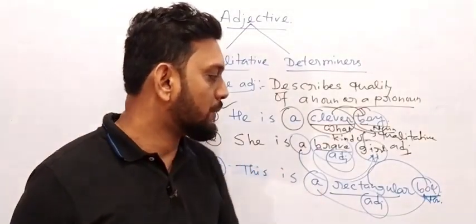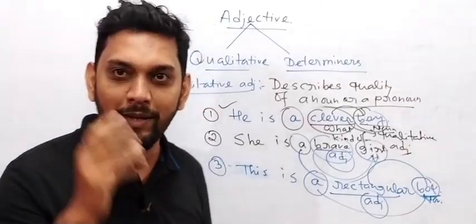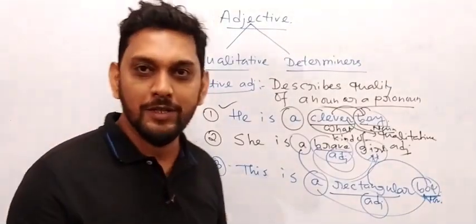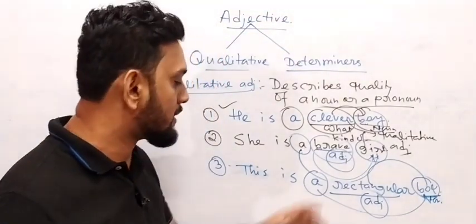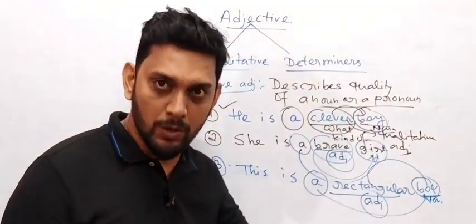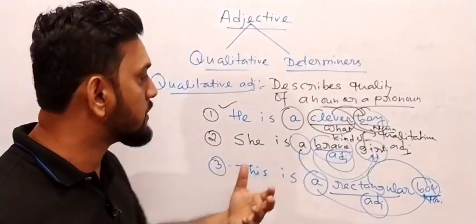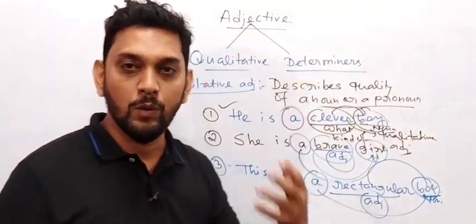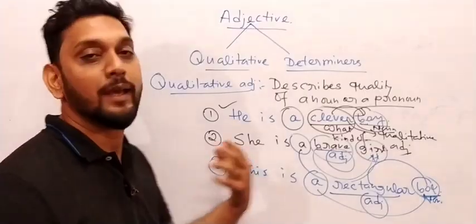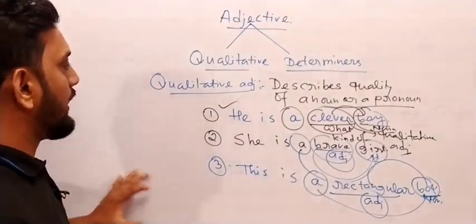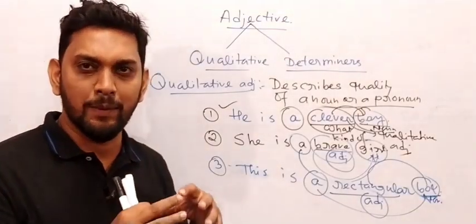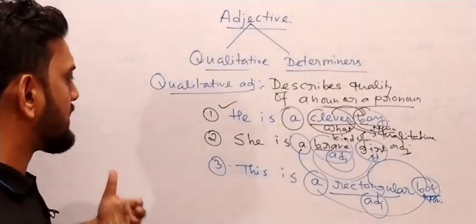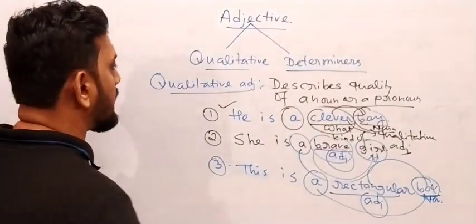So this is a rectangular box. Here rectangular is what? Very good, adjective. And what kind of adjective is it? Very good, qualitative adjective. And whenever you study very deeply, you can say it talks about the shape of this box. And when you talk about the shape of a box, that means it talks about the quality of this noun or a pronoun. Got my point? So already you have understood. If I want to write on the basis of big and small, means size, so I can write another sentence. So you can write, all of you.